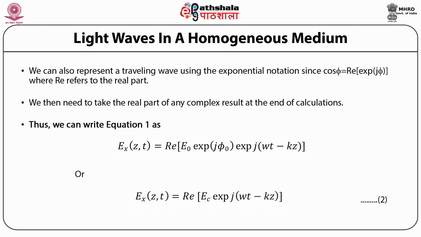Thus, we can write equation 1 as Ex(z,t) is equal to the real part of E0 exponential of j phi, which is Ex(z,t) is equal to the real part of Ec exponential of j(omega t minus kz), where Ec is equal to E0 exponential of j phi 0, a complex number that represents the amplitude of the wave and includes the constant phase information phi 0.